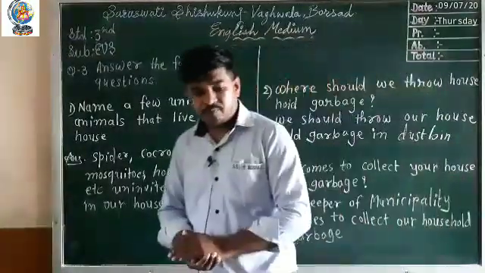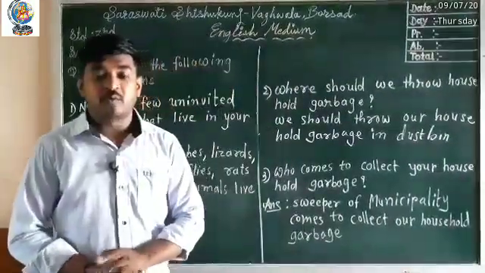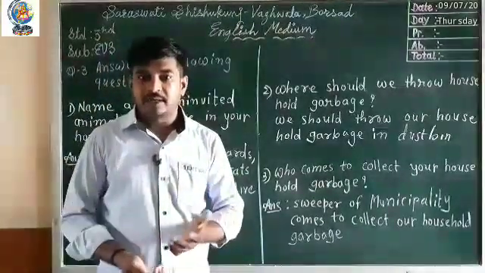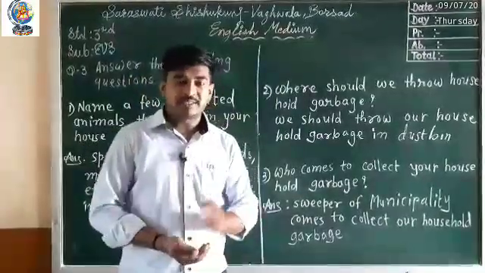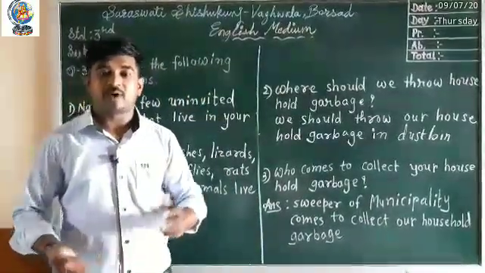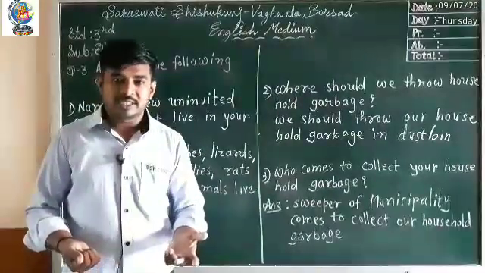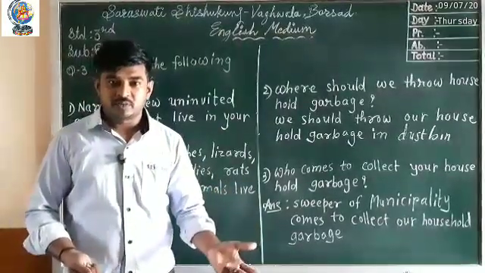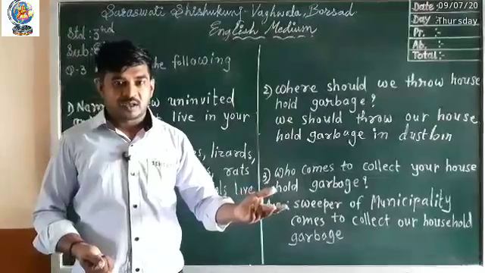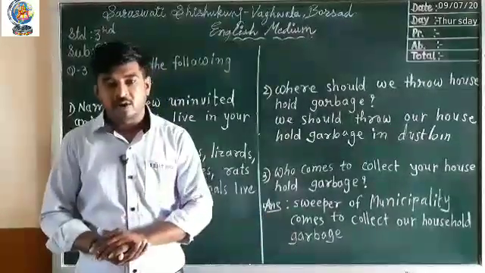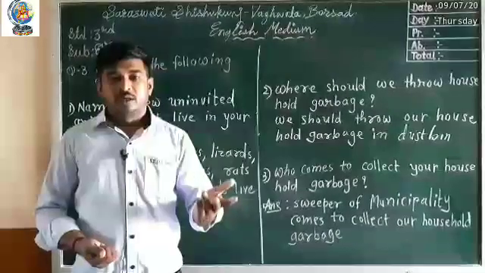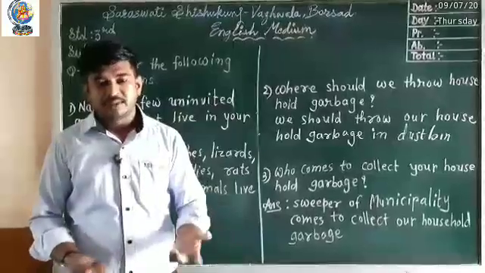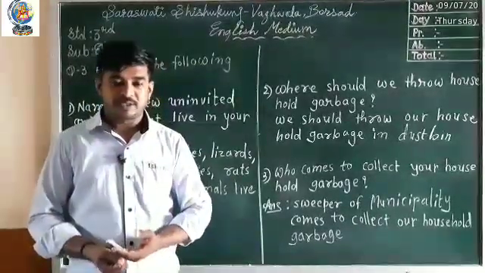Okay. In question number 4, you have to draw your wonderful house and fill color in it. And in question number 6, you have to write about your house. Like, my house is big and beautiful. It has 6 or 7 rooms. Those are kitchen, bedroom, dining hall, study room, guest room, bathroom. Okay, how many members are living there, that also you have to mention.